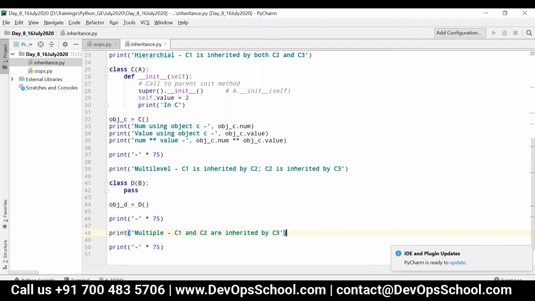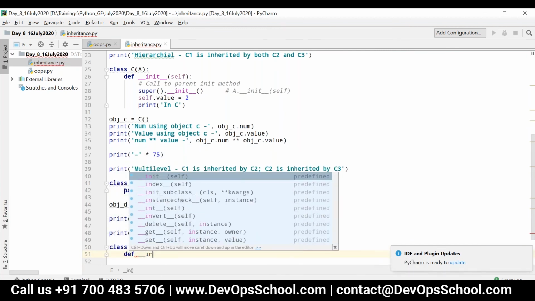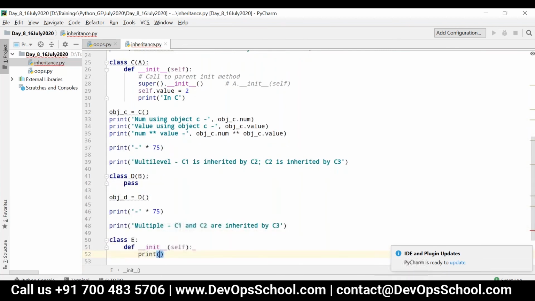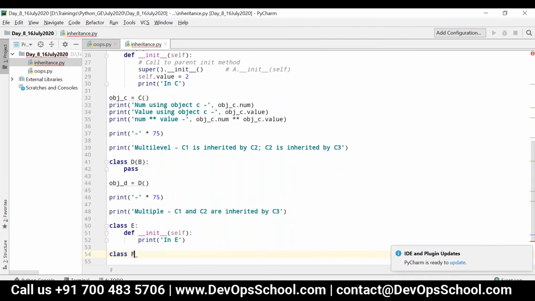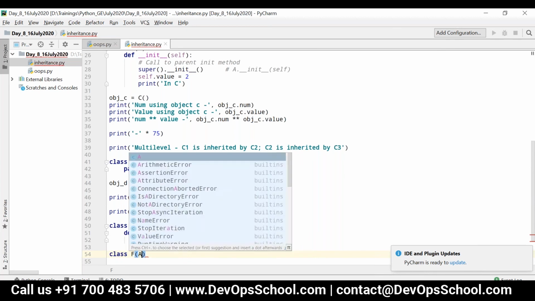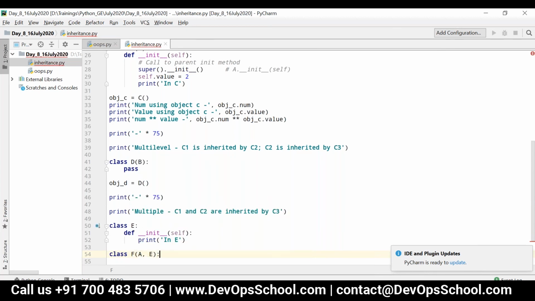Consider I have a class called E. Let's say print in E, and then I have a class called F, which inherits both the classes A comma E. You can inherit any number of classes here. There is no limit.